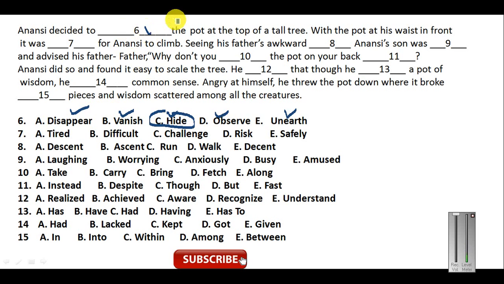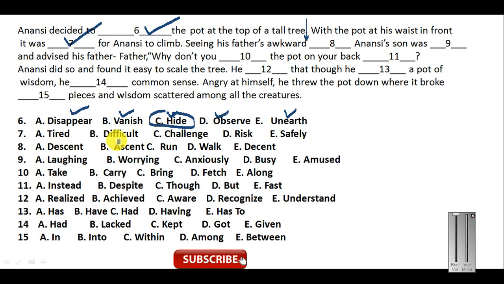Anansi decided to hide the pot at the top of a tall tree with the pot at his waist. Now from here the story is changing. Now what is he doing with the pot? Since he wanted to hide it and put it at the top of the tree, he wanted to climb it with the pot. This is what the sentence wants to say. With the pot at his waist in front. See, when you tie the pot in front of you at the waist, obviously it will be very difficult for you to walk. So the word here should be difficult or awkward. Now let us see the options in 7.